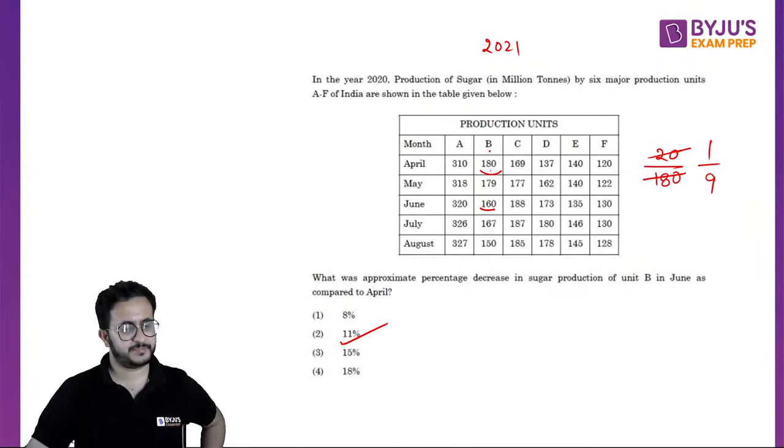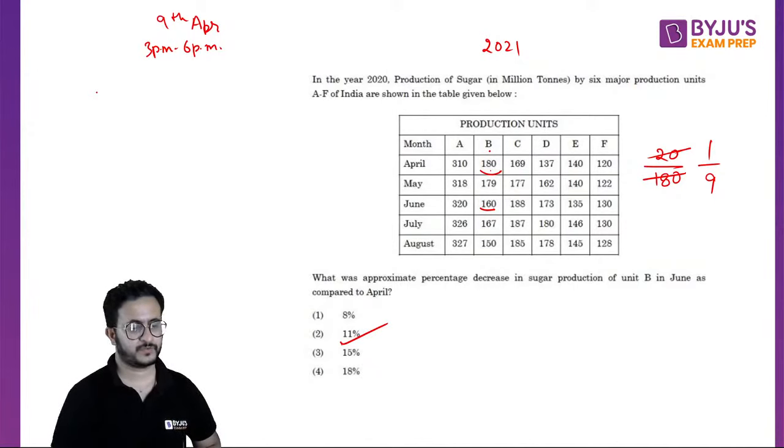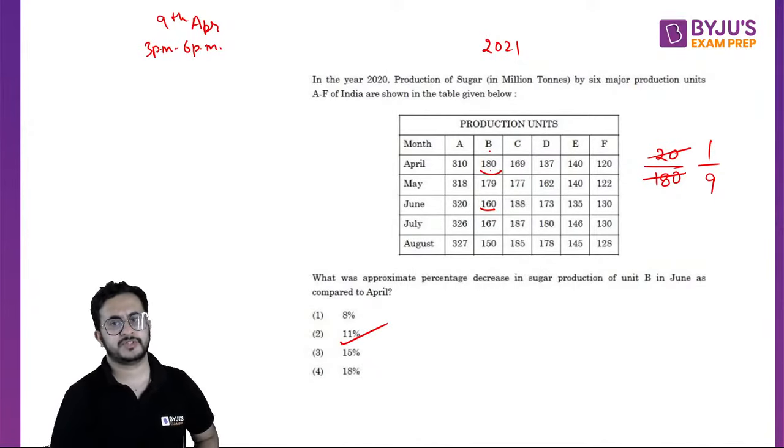Yes, CMAT is on 9th April, right? 9th April, 3 p.m. to 6 p.m. Don't you read the notifications and all? Saturday. Okay. So that is the timing of CMAT.